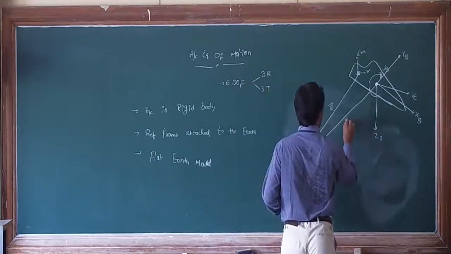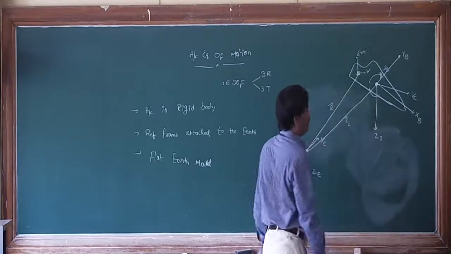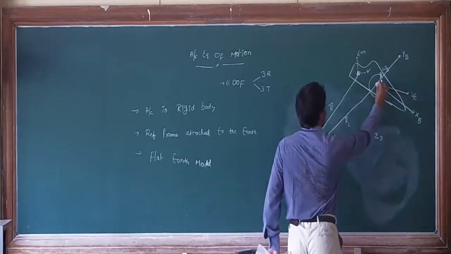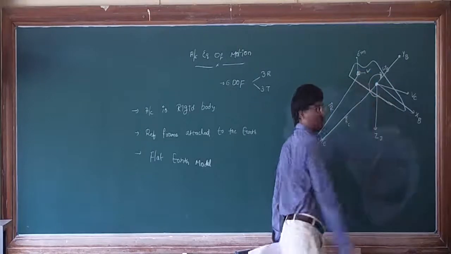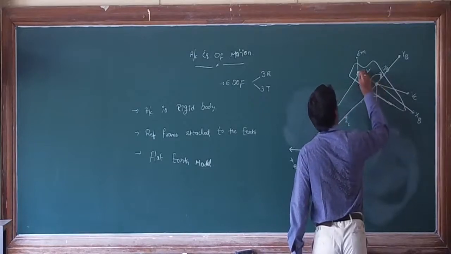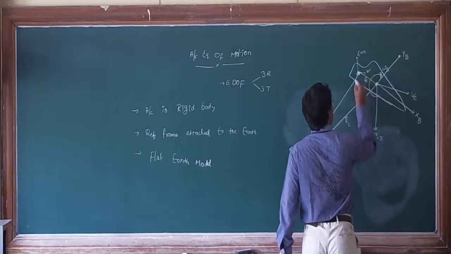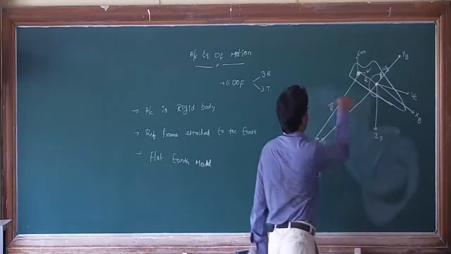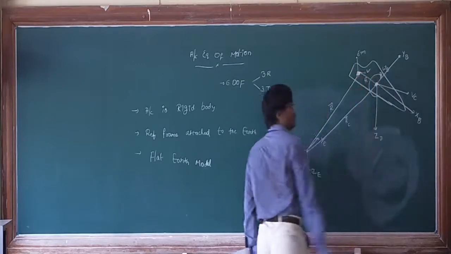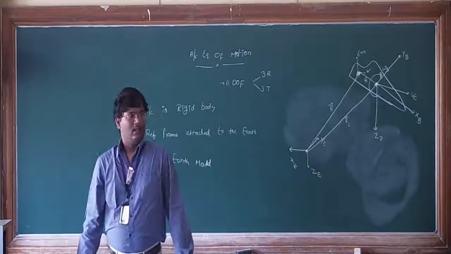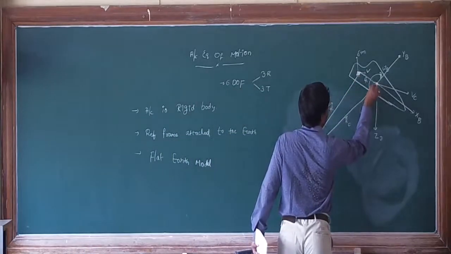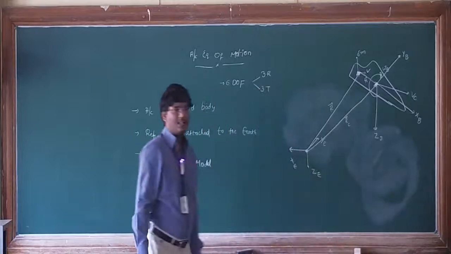The distance between the center of mass and this small elemental mass I am taking as r bar. By the triangle law, I hope everyone remembers that basic, you will get RC.